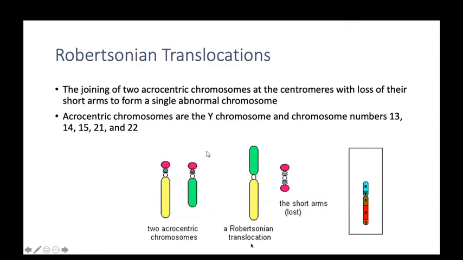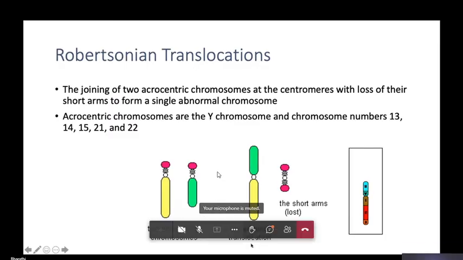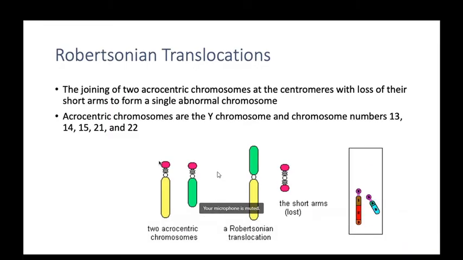And these are the short arms which are lost. In this figure we can also see the joining of two acrocentric chromosomes at the centromere with the loss of their short arms to form a single abnormal chromosome. Acrocentric chromosomes include the Y chromosome and autosomal chromosomes like 13, 14, 15, 21 and 22. This mutation occurs in these chromosomes.